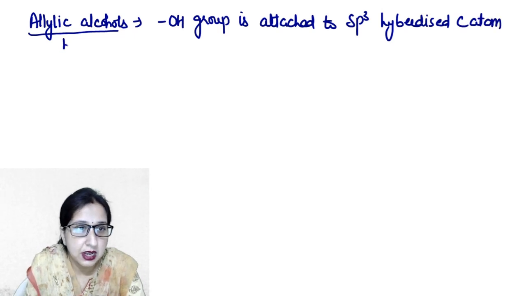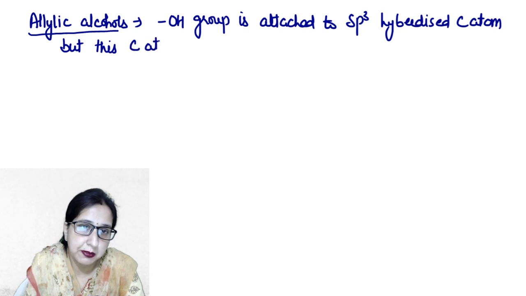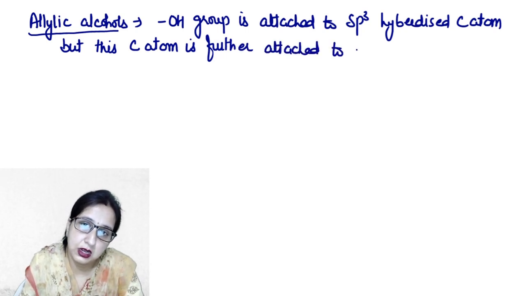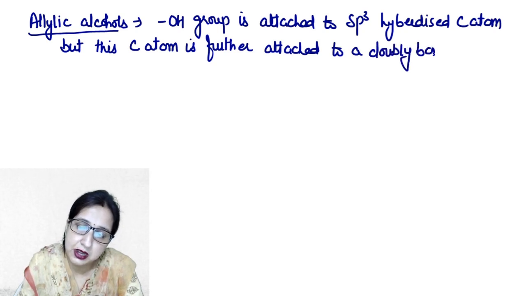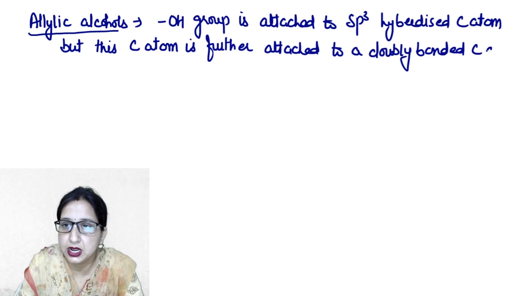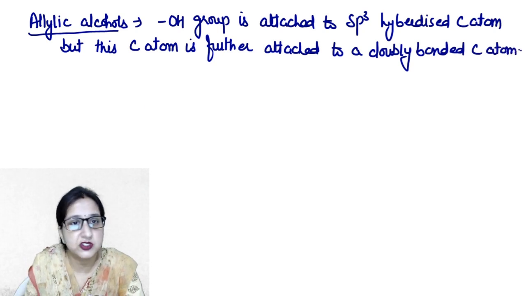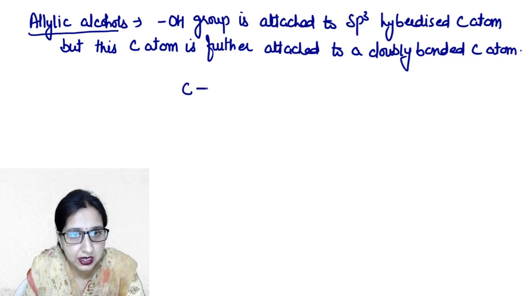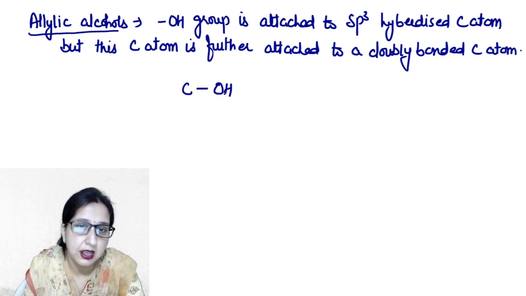But now this carbon atom is further attached to a doubly bonded carbon atom. So what does it mean? For example, this carbon is carrying the hydroxyl group.